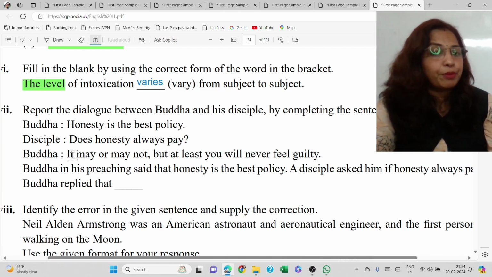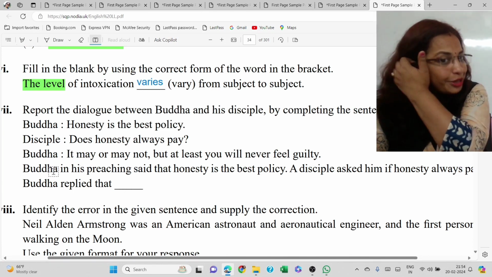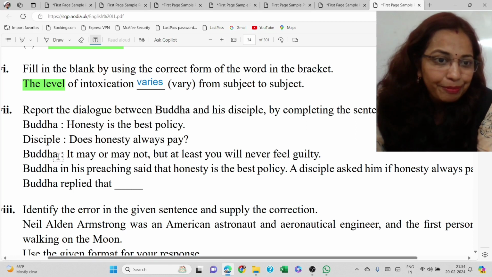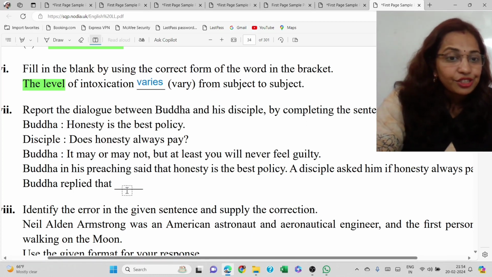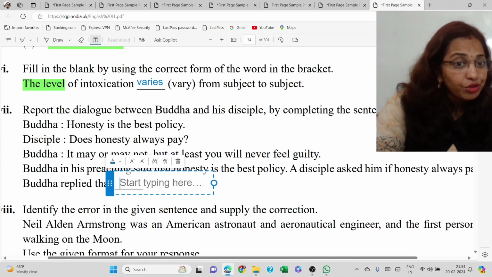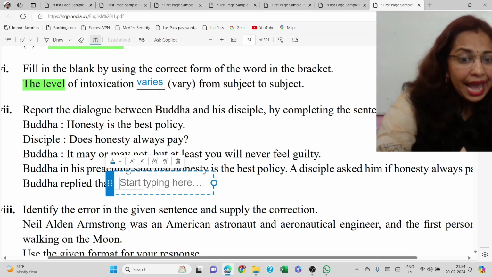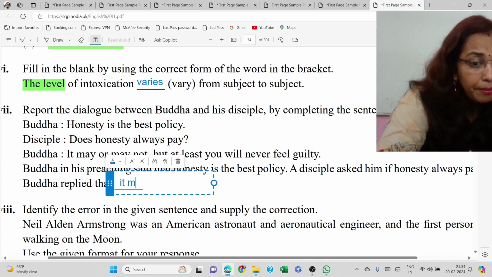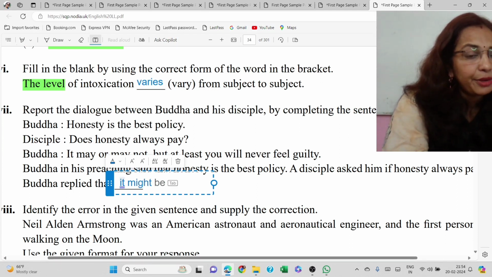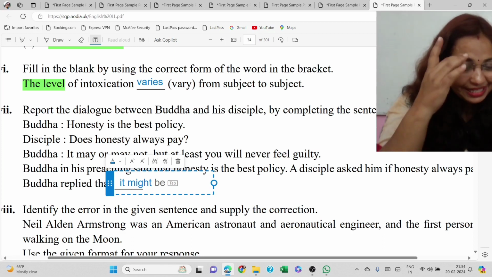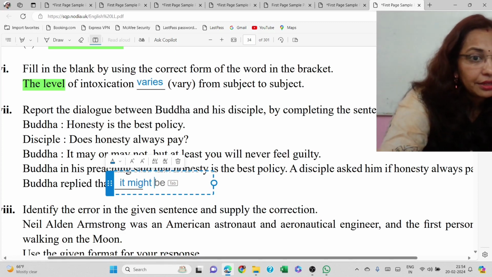In reply, what Buddha says, that is your part also to reply. Buddha in reply says, it may or may not, but at least you will never feel guilty. So what would be the answer that you have to write? Buddha replied that it might, may will become might. Why? Because the reporting verb is in past tense.